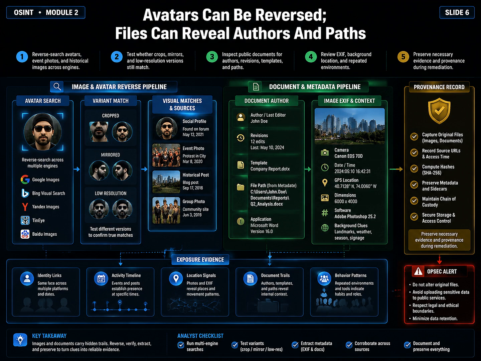Accounts can change names while images and files continue to reveal the old environment. Renaming an avatar does not prevent reverse image matching. A crop may preserve the face, building, or background object. Removing a visible name from a document may leave the author, revision user, company template, or local path. A screenshot may expose notifications, tabs, or directories. Use more than one image engine and test cropped, mirrored, and lower resolution versions. For public documents, inspect properties, revisions, templates, hidden content, and file names.